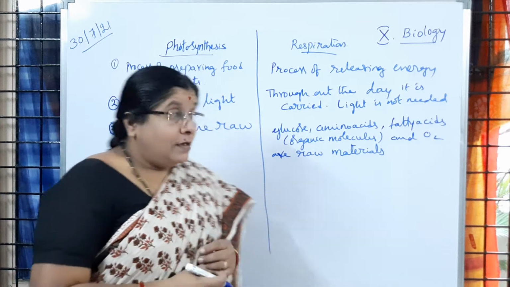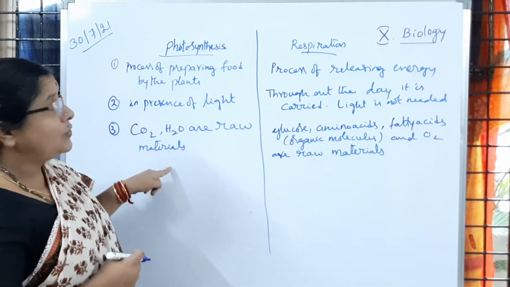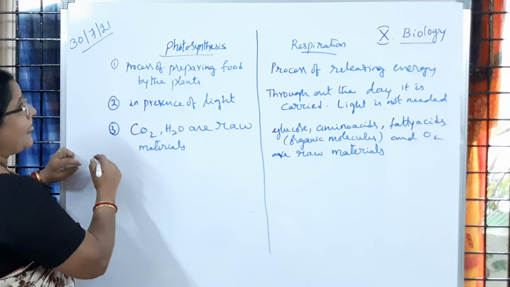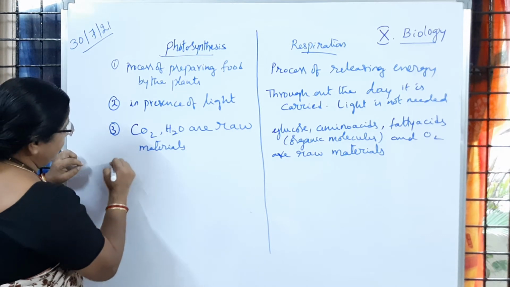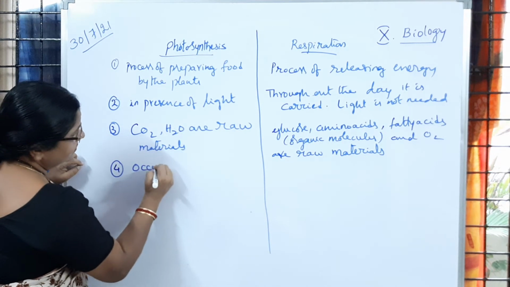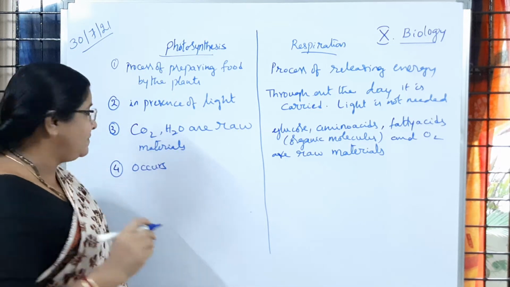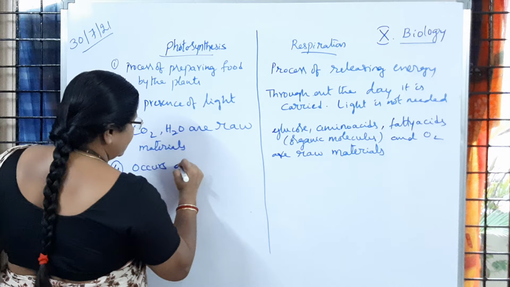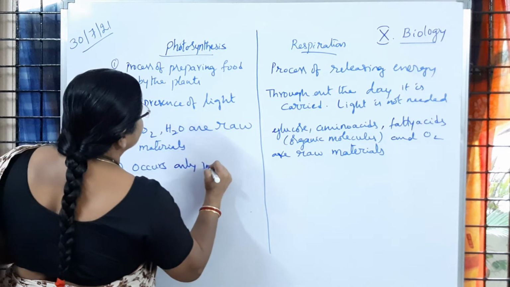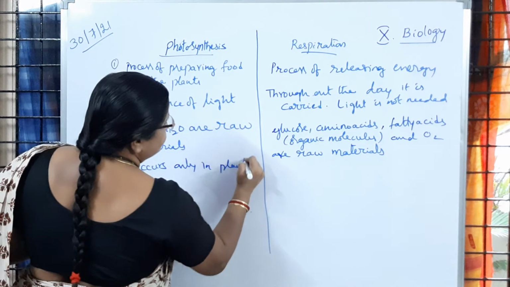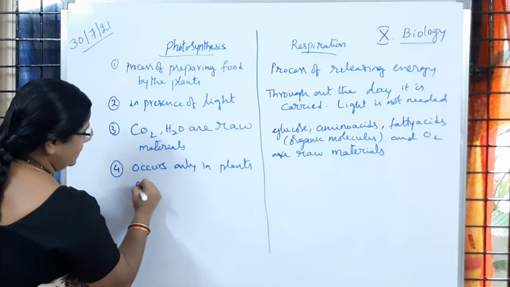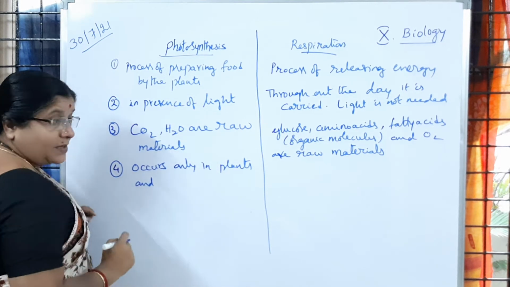Then, where does it occur in photosynthesis? Please tell. Photosynthesis occurs only in plants and some kind of bacteria.